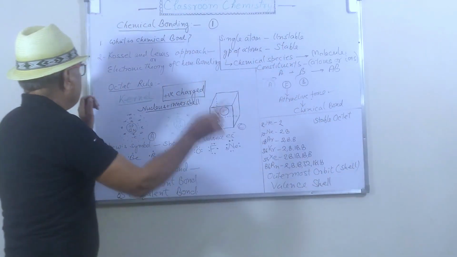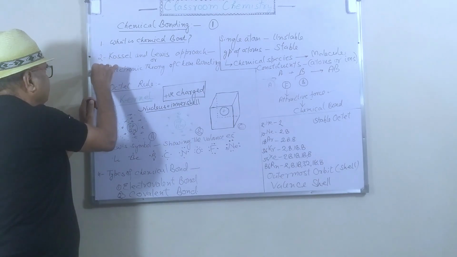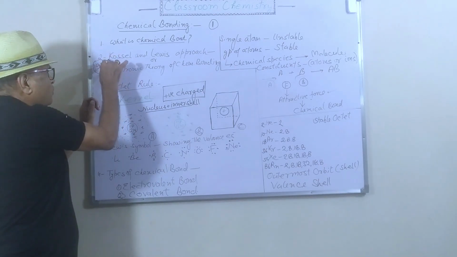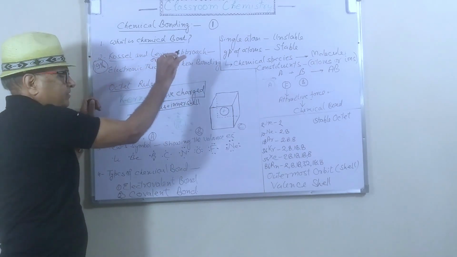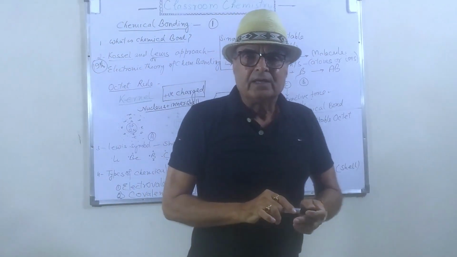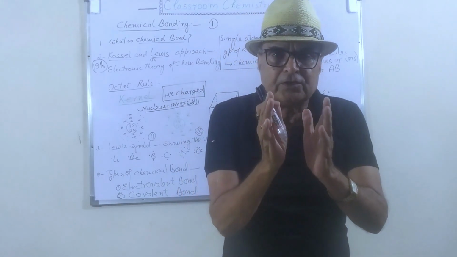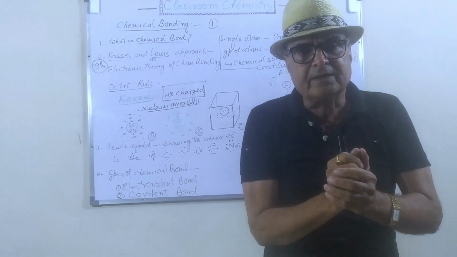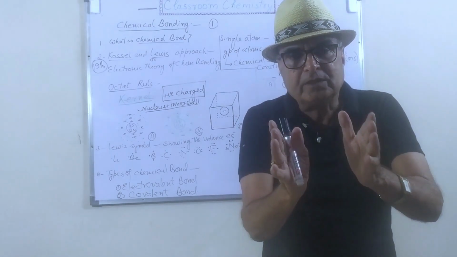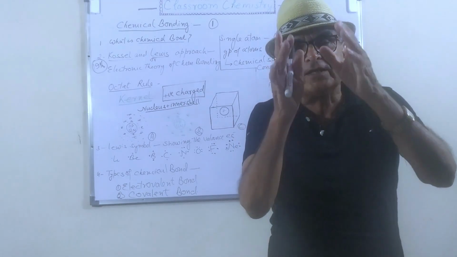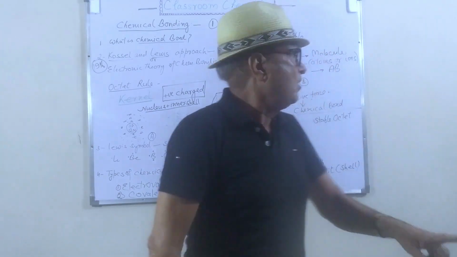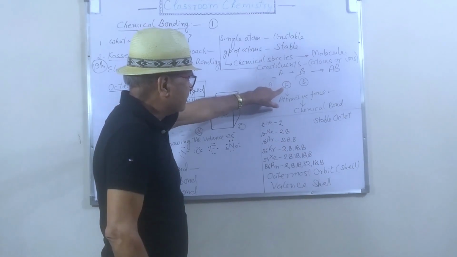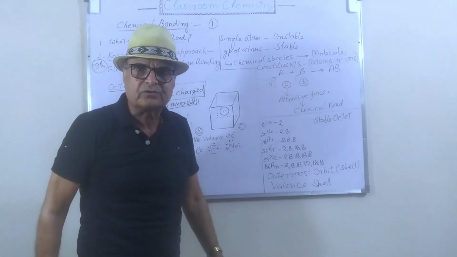Now, it was in 1916, two scientists, Kossel and Lewis, the German scientists who worked together, and they gave the logical explanation and the satisfactory answer of the source of this attractive force.